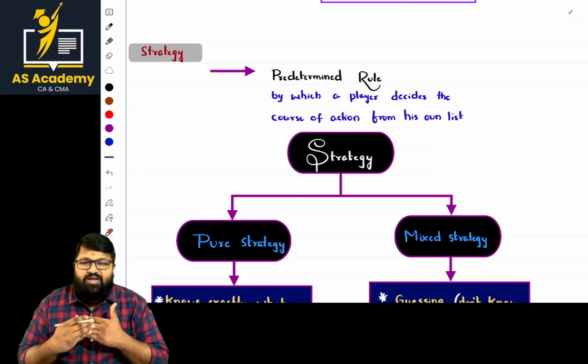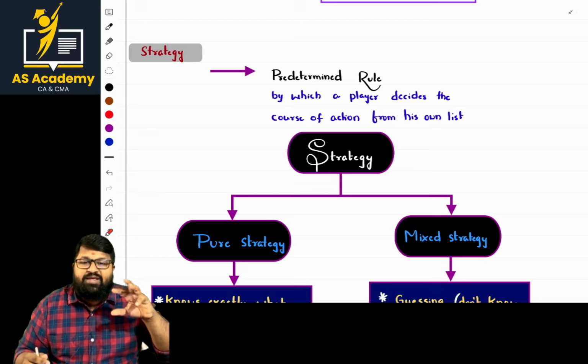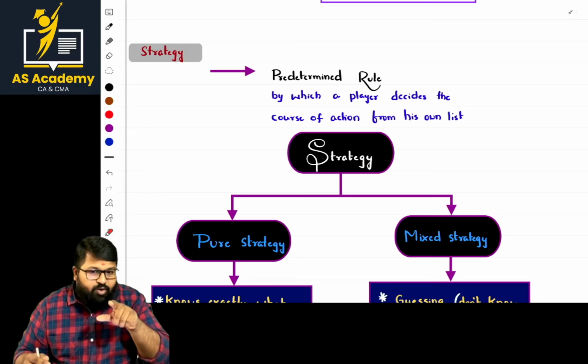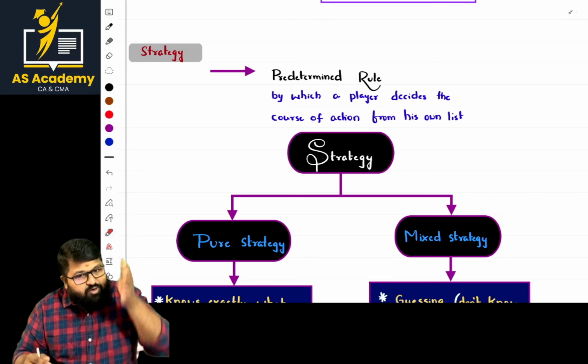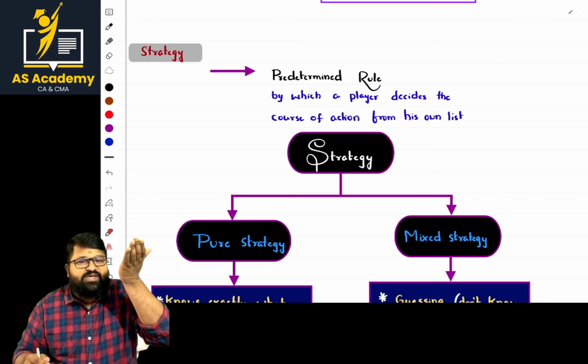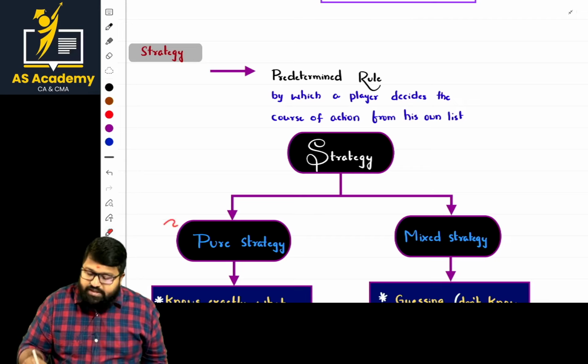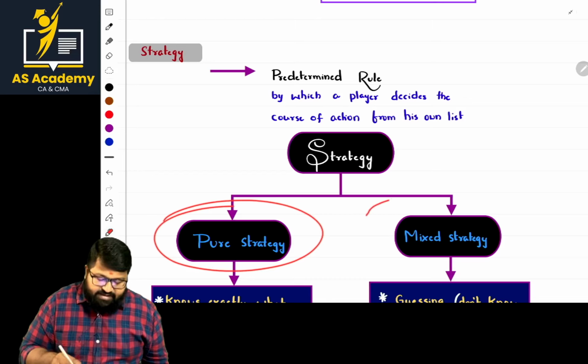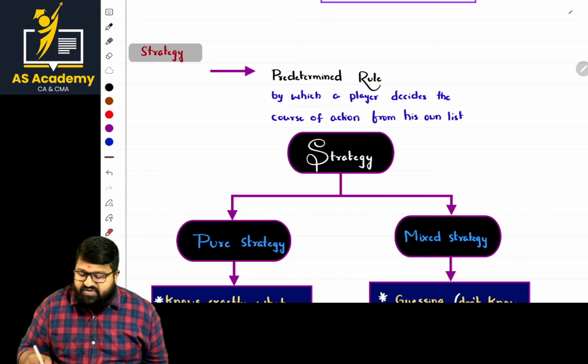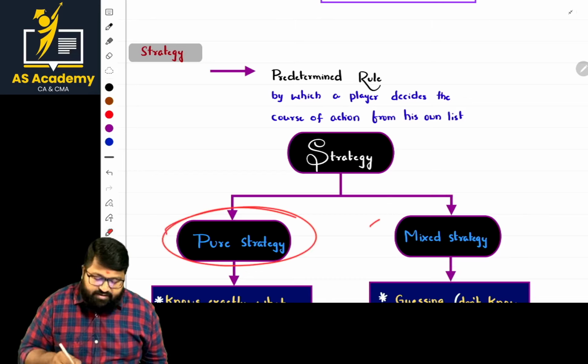So think always from your point of view. When you are in the market, what is your main motive? To maximize the gain. Your main motive is to maximize the gain, not minimize it. Okay. And for this, the strategies are bifurcated into categories. One is pure strategy and the other is mixed strategy.